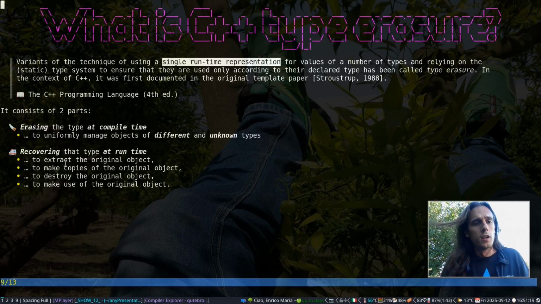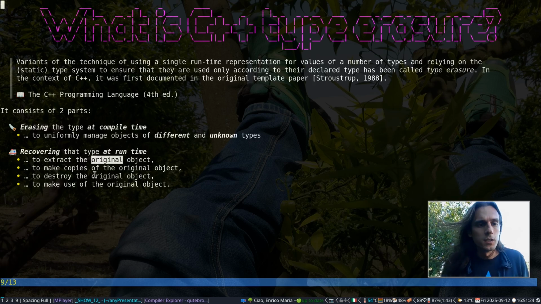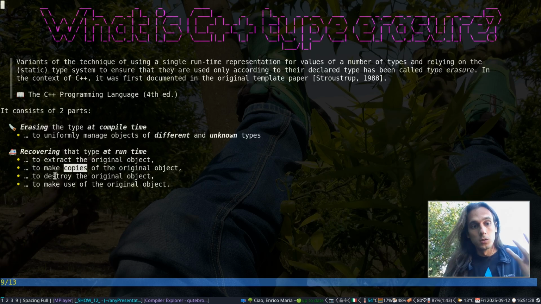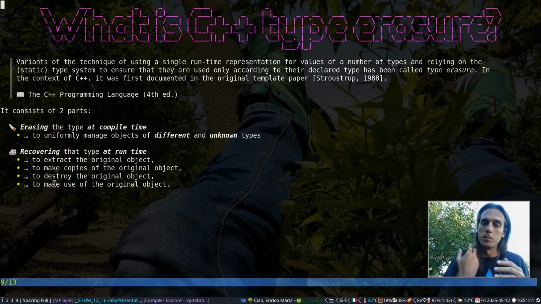So that you can, for instance, extract that original object from within the type erased container, such that you can make copies of the original object, and clearly that you can destroy it when it goes out of scope or is destroyed somehow. And then more in general, that you want to make use of the original object and all its API. You want to be able to do this.